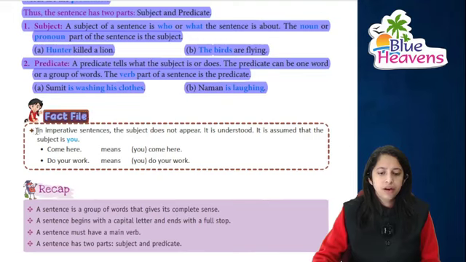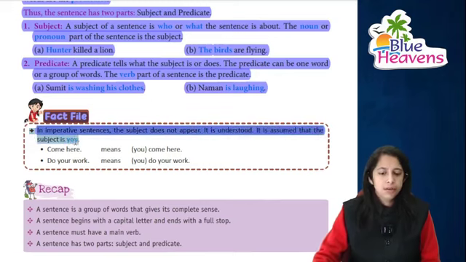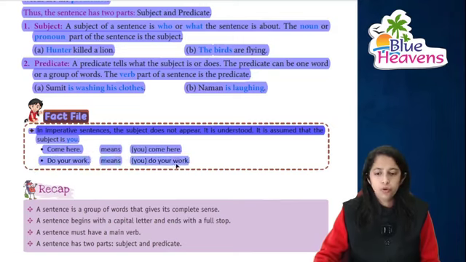So there is a fact file that an imperative sentence means जिसपे command भी होती है और request भी होती है, subject नहीं आता है. It is understood and it is assumed that the subject is you only. जैसे come here, if I am saying you come here means मैं आपकी ही बात कर रही हूँ, right? Means you just come over here, do your work, अपना काम करो. इसका मतलब क्या है? You just do your work.